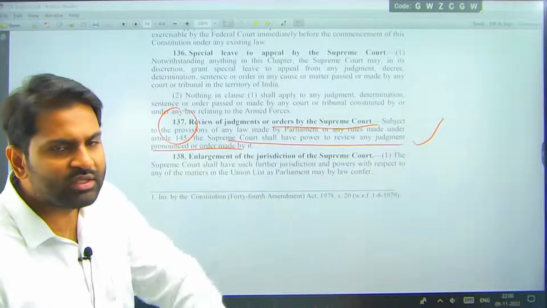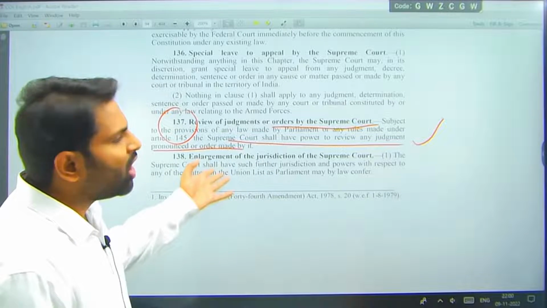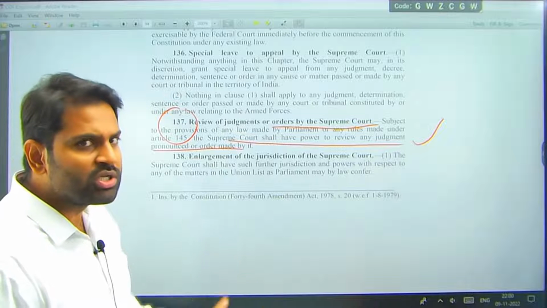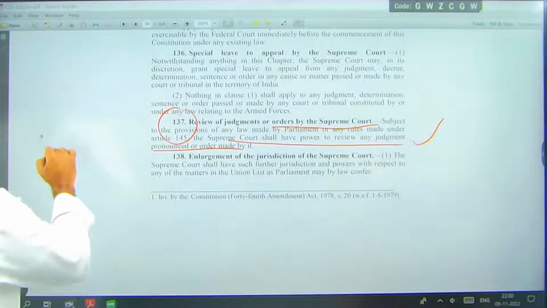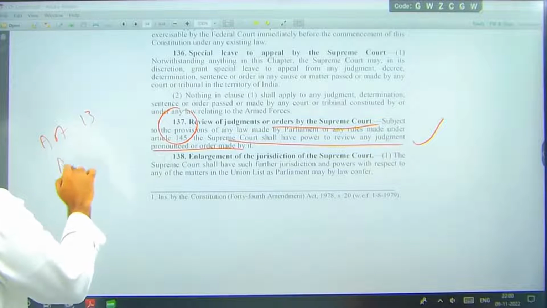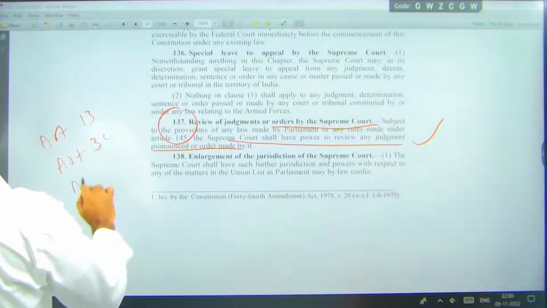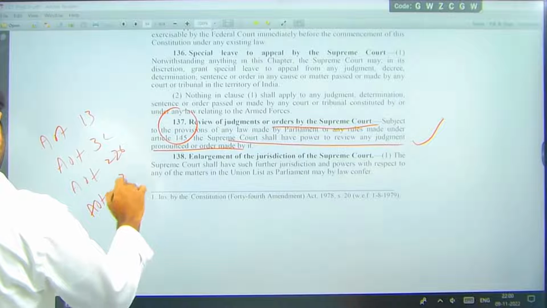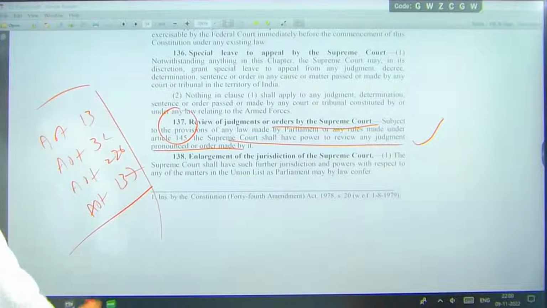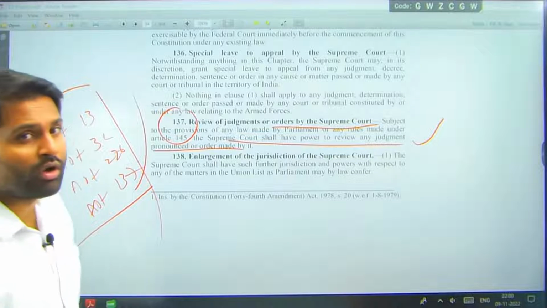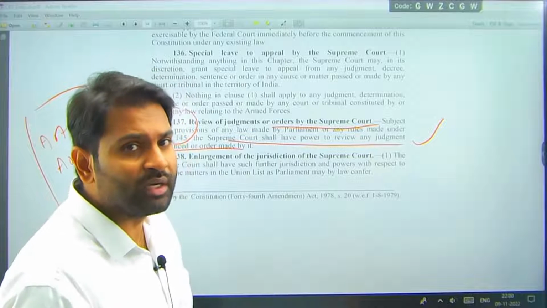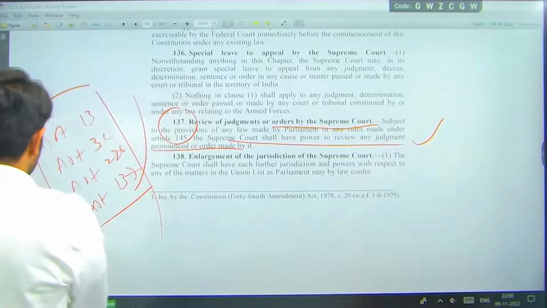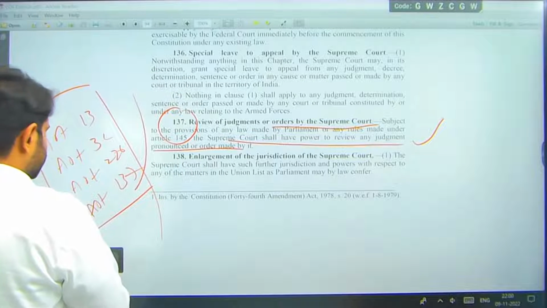Article 137 is talking about review of its own judgment, not the judicial review which I spoke about in article 13. Now we have article 32, article 226, article 137. So these are the articles where review is coming, but article 137 is talking about review of its own judgment, right? The Supreme Court can review its own judgment.